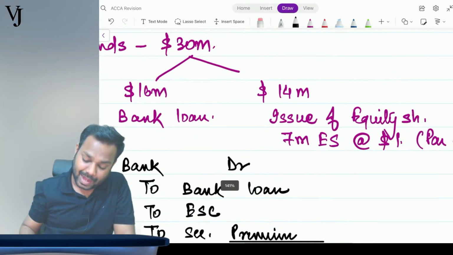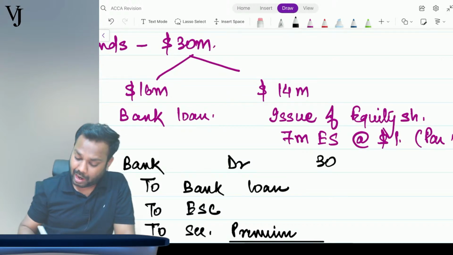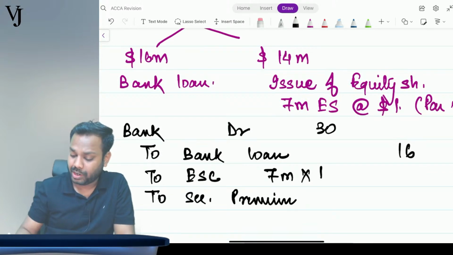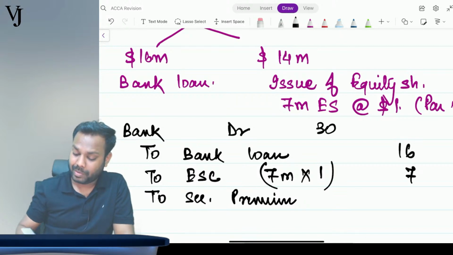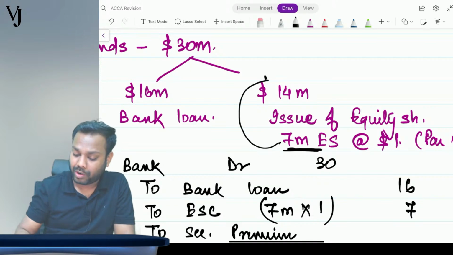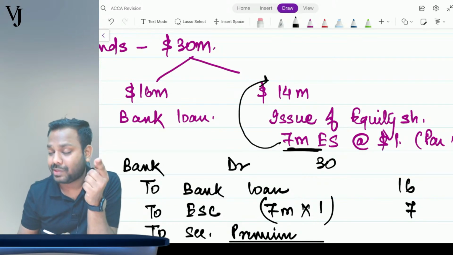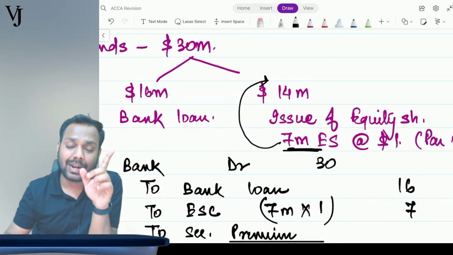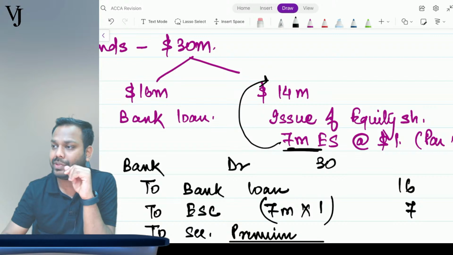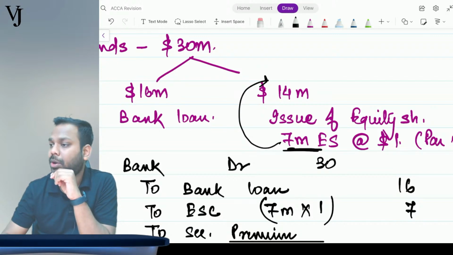Now see, in the bank how much have I got? 30 million, out of which 16 million was loan. I have issued 7 million equity shares. The par value is 1, so the equity share capital will increase by 7 million. For the issue of 7 million equity shares, I have got 14 million. Which means, what is the price at which the shares have been issued? Come on, guys, tell me. What is the price at which the shares have been issued?